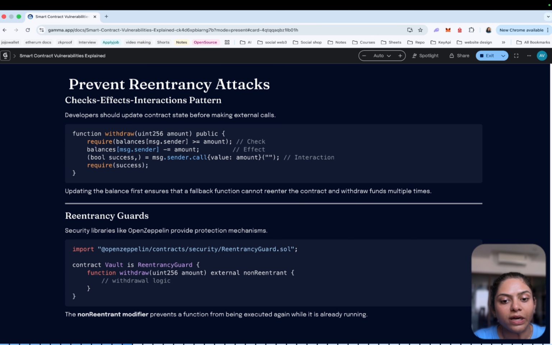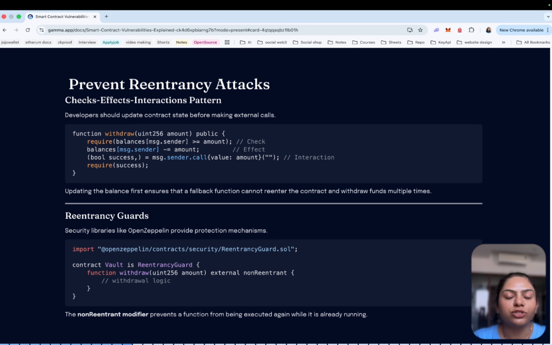The nonReentrant modifier ensures that a function cannot be re-entered while it is already executing. Once the function finishes executing, the lock is released. So this is how we prevent reentrancy attacks.